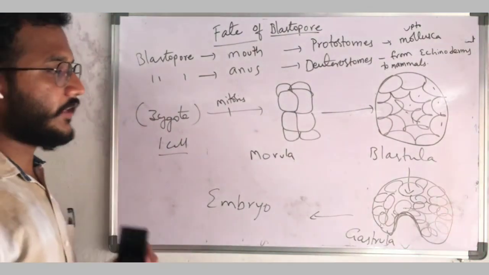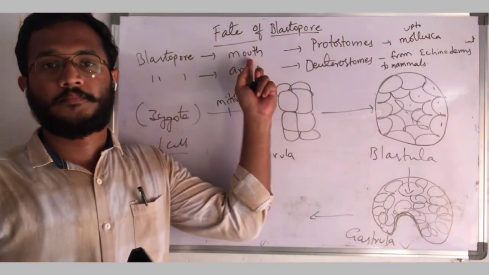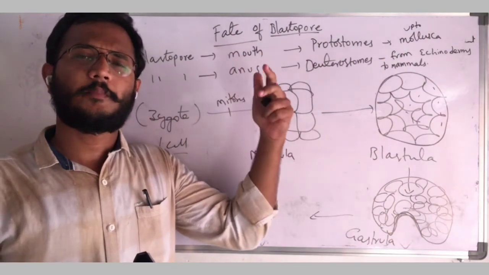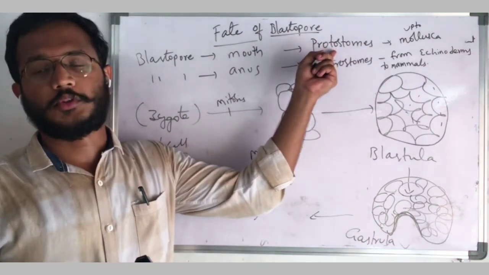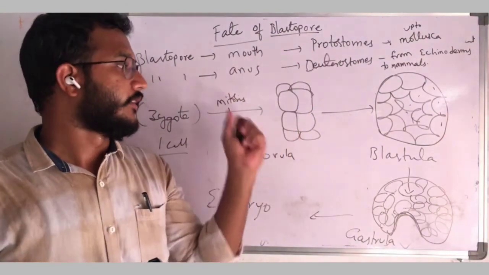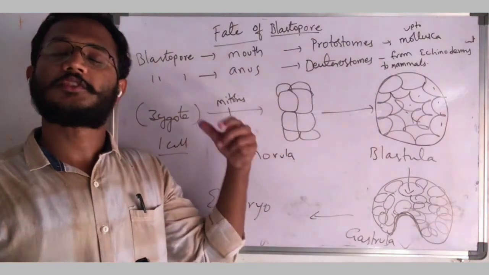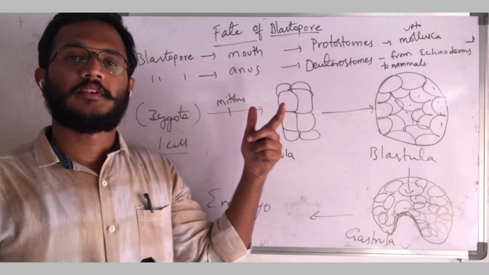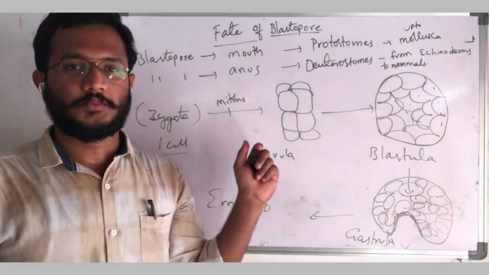So in protostomes the blastopore is first developed into mouth, and then slowly during development anus will be formed later. So those type of organisms are known as protostomes. And if that pore is first developed into anus and then slowly mouth will be formed, so that type of animals are known as deuterostomes.